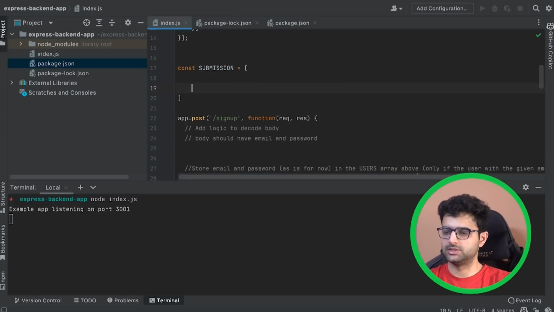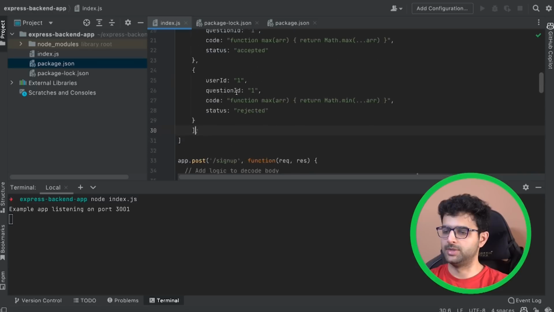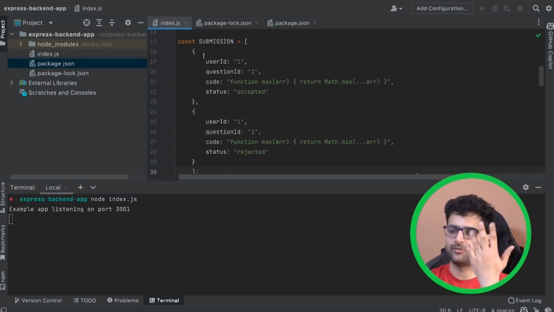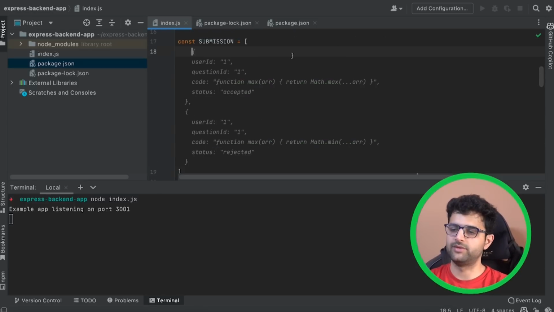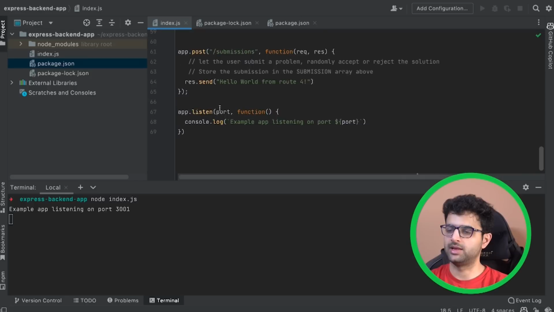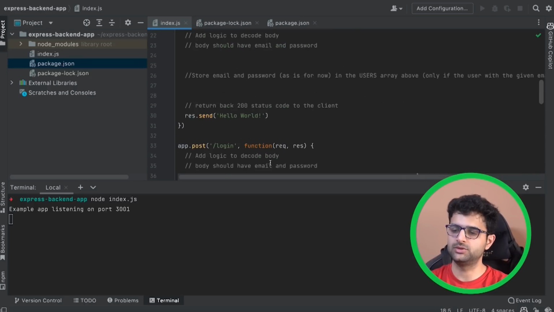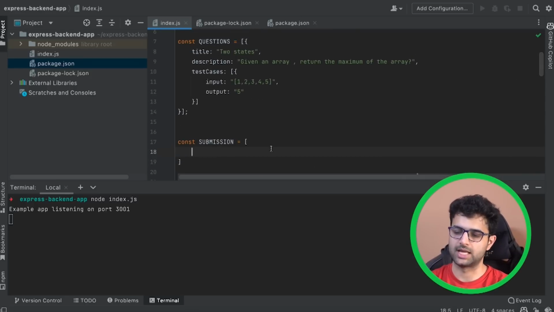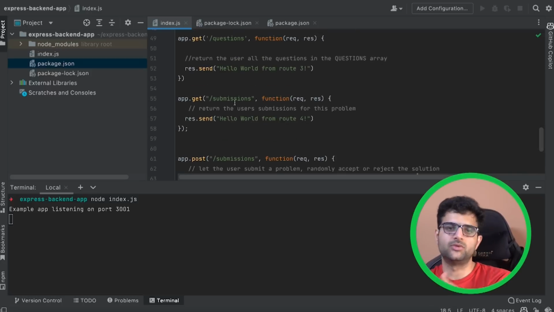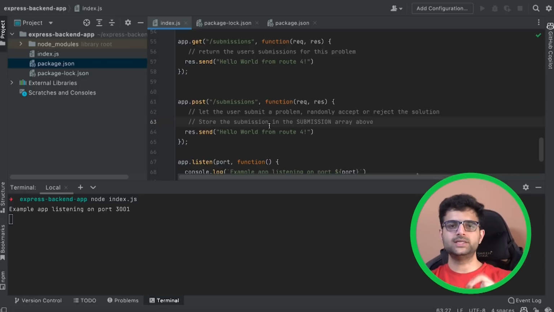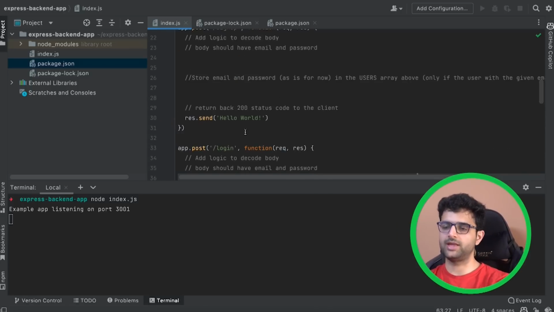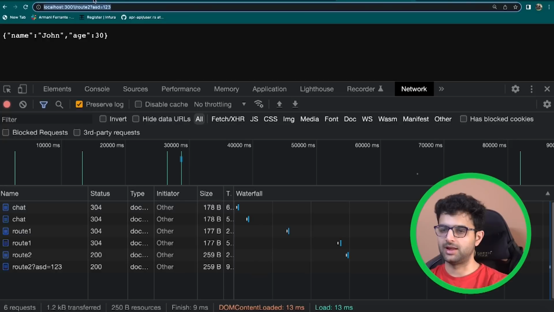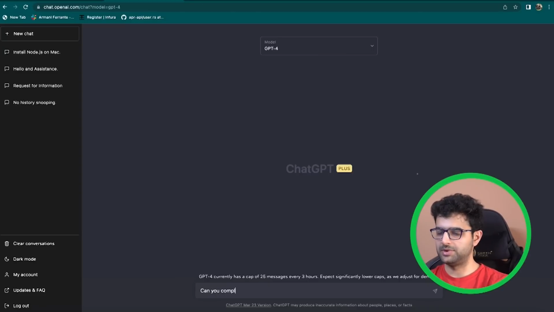So for example, this AI is so good. It basically returned me this shape, which looks good. So you don't have to hard code it here. Whenever someone sends, it should be an empty array initially. And then when people post a submission, it should get stored in this submissions array. And then eventually when people get a submission for their problem, they should get it from the same array. I can guarantee you ChatGPT can write this. If I give it this prompt and I say, can you complete this function? I'm 100% sure it can complete it. So you have your own tutor now.